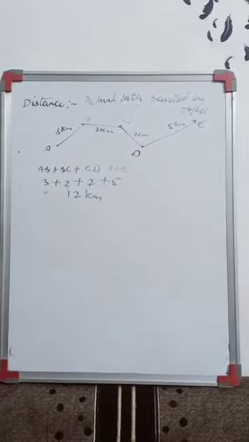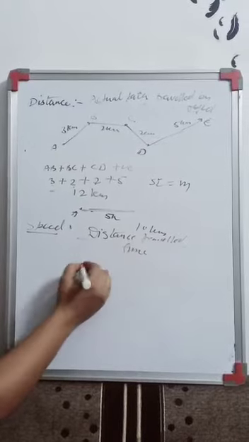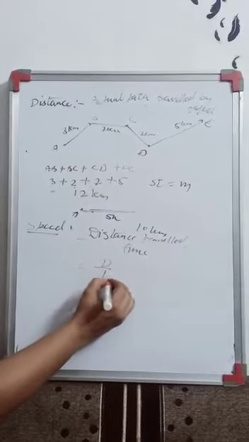And the SI unit of distance is what? Meter. The distance is the length, and the SI unit of length is meter. Our next topic is speed. Speed is the distance traveled by the object divided by time. You can say distance upon time.